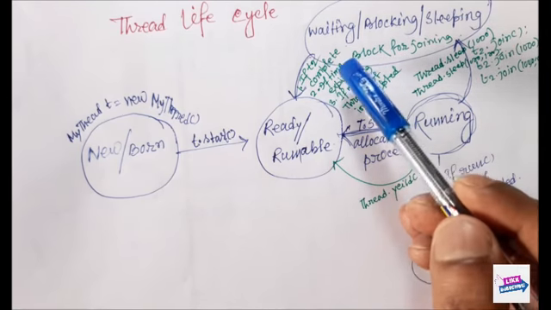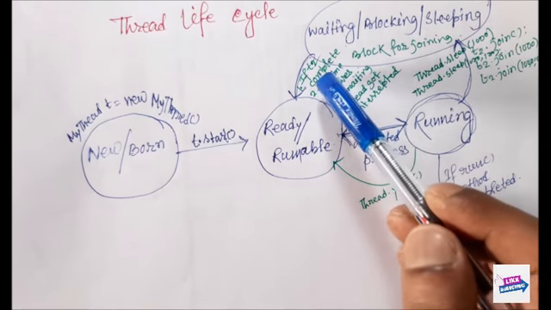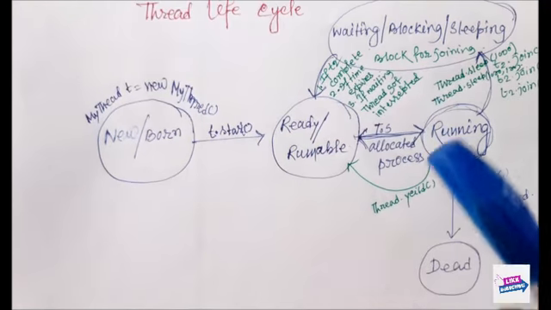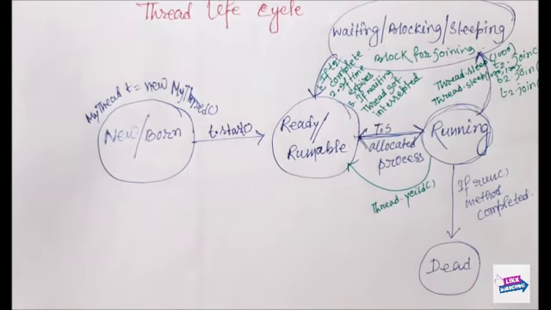Otherwise, if the time is expired, then it will get back to the runnable state, or if the waiting thread is interrupted by some other thread.